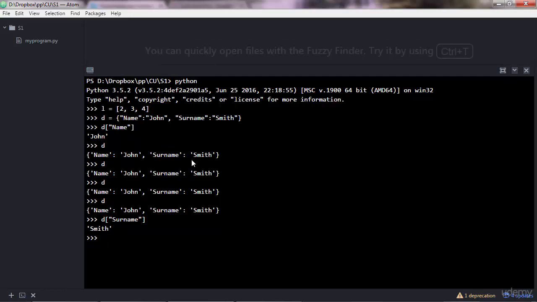Interestingly, in dictionaries you can also have lists as values, or even tuples. Let me keep it like that, and let me add another key and value pair here. Let's say cities.